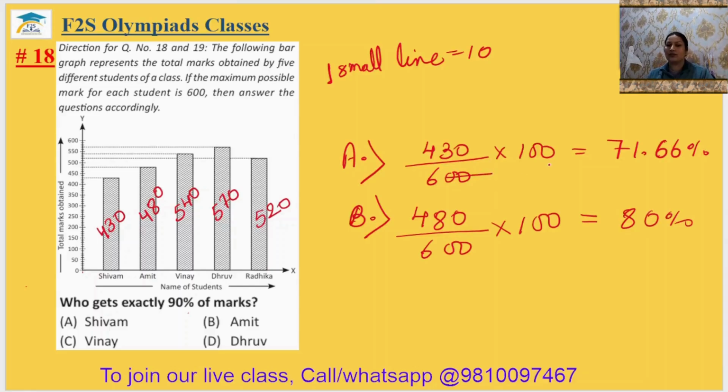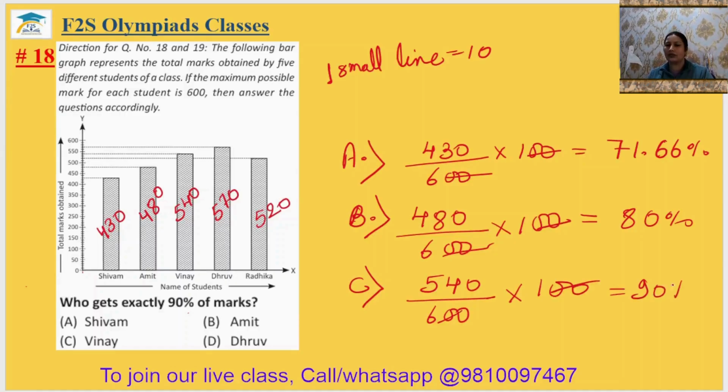How can you simplify? Just remove this 20, remove this 20 and divide 430 with 6, here 480 with 6. Option C, 540, that is Vinay, upon 600 multiply by 100. 20 cancel out, 6 nines are 54, so it is 90%. It means we can say Vinay has got the 90% marks. So 18th answer will be option C.